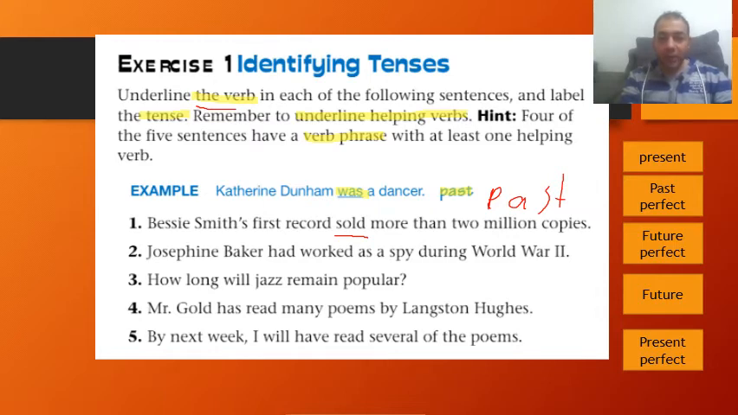The second one. Josephine Baker had worked as a spy during the Second World War. So we have to underline had worked, and this one is what? It's past perfect. Right. Why past perfect? Because we have had and the past participle. Always you'll find had, past participle, so this is past perfect. Wonderful. Let's go to number 3.